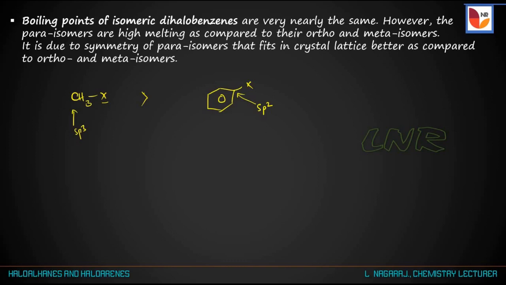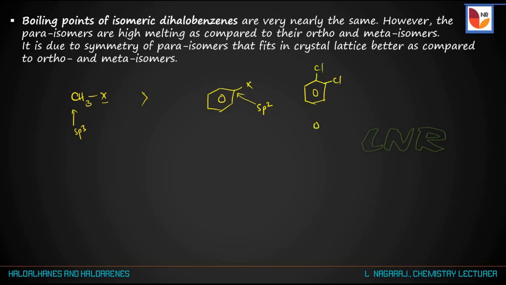And in the case of dihaloarenes, there is much less difference in the boiling points of ortho, meta and para isomers. That is, ortho isomer means two halogen atoms are attached at the ortho positions.